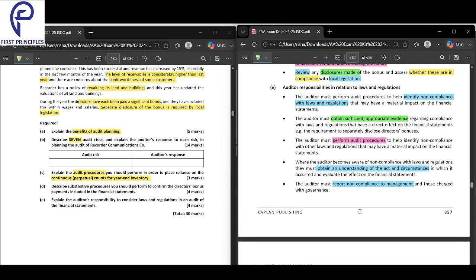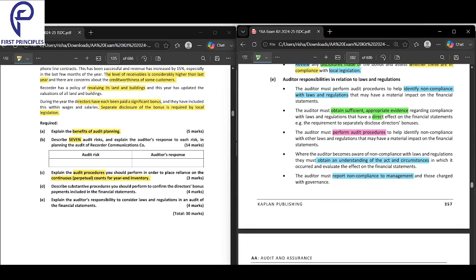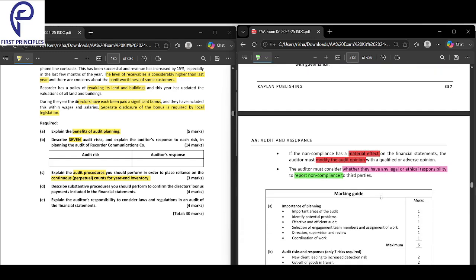So firstly, the auditor must perform audit procedures to help identify any non-compliance. Second, obtain evidence regarding compliance for those items which have a direct effect on the financial statements. For those items, he must obtain sufficient appropriate evidence. Next, where the auditor becomes aware of non-compliance, he must obtain an understanding of the act and circumstances. Next, the auditor must report non-compliance to management. If the non-compliance has a material effect, the auditor must modify the audit opinion.